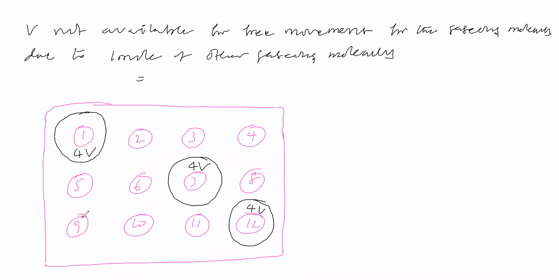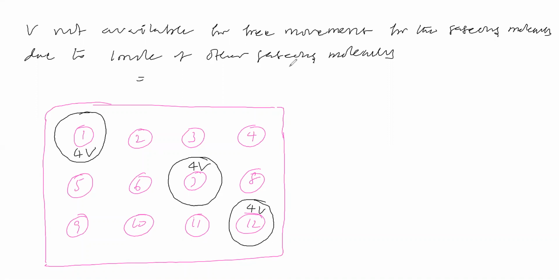Now, the volume not available for free movement for the gaseous molecules due to 1 mole of other gaseous molecules: due to each molecule, 4V volume is not available for free movement. Due to 2 molecules, the volume not available is 2 into 4V.